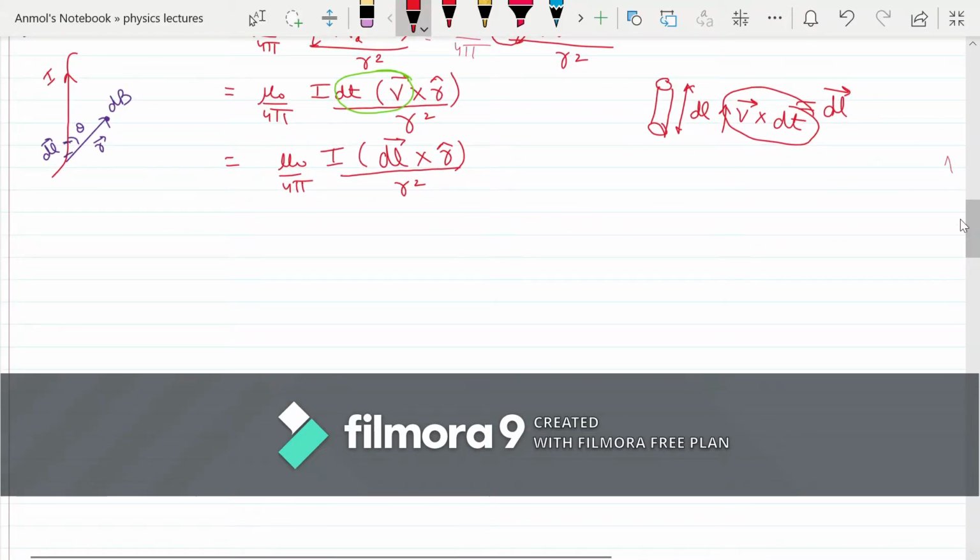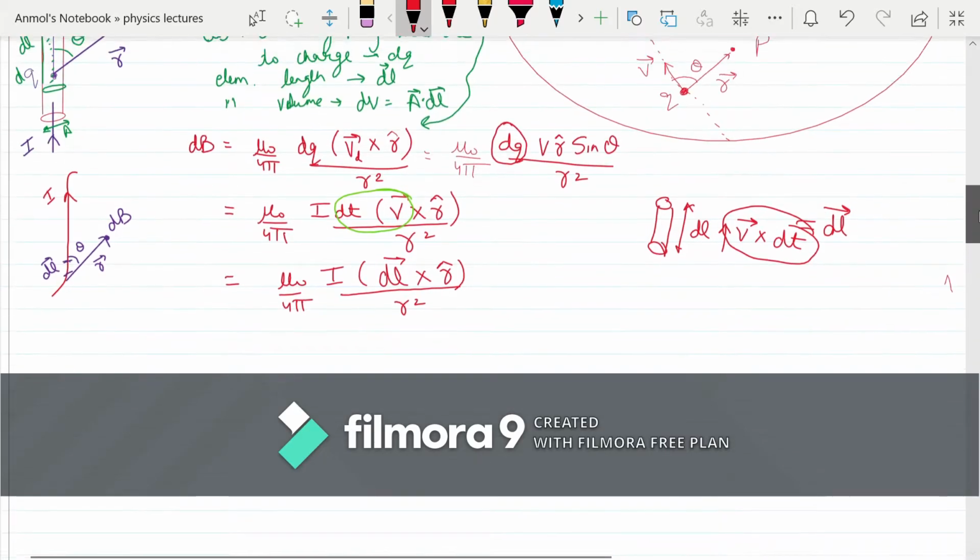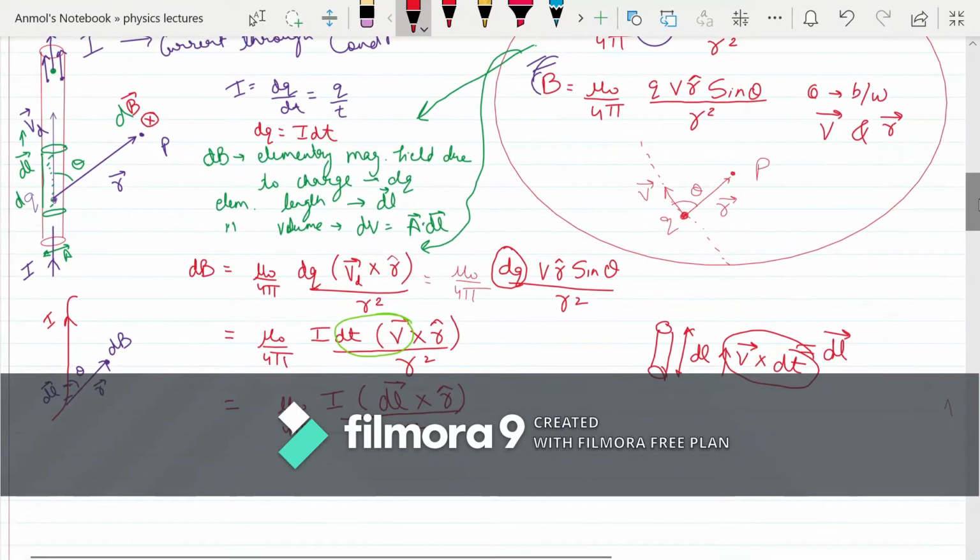What is this formula for? This formula is for an elementary length of a wire. Normally a wire will be very long, but let's suppose this is a wire carrying some current I. Because of this, in its vicinity, some magnetic field will be produced. Suppose I'm interested in finding the magnetic field at point P because of this current carrying wire. I'm not in a condition to tell you the magnetic field due to the whole wire.